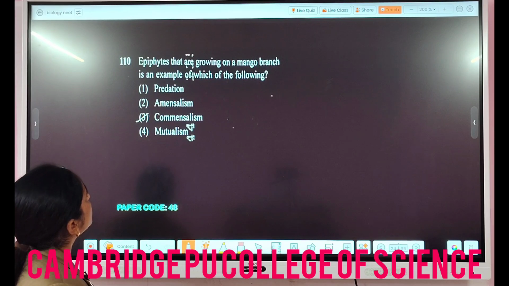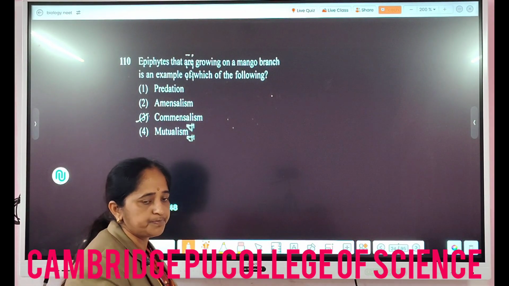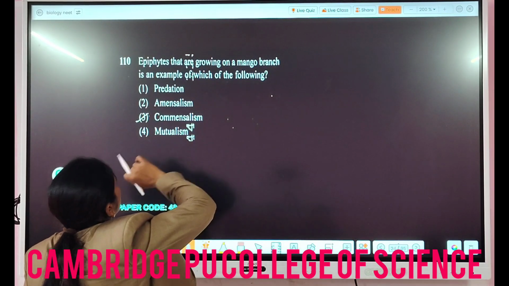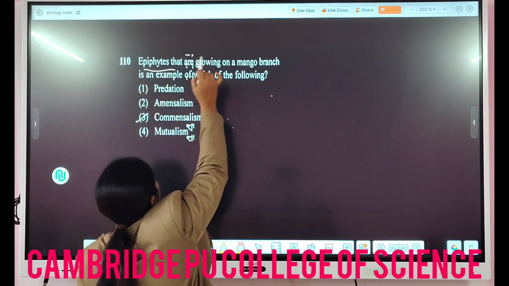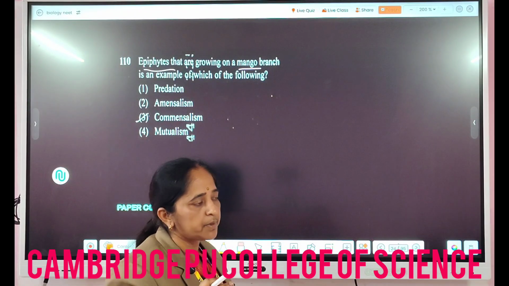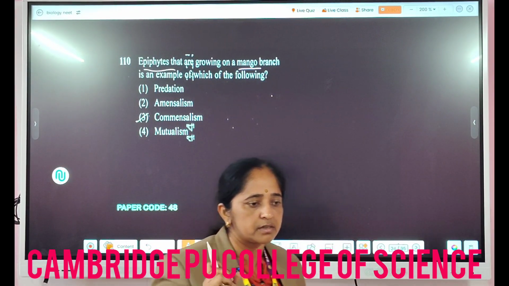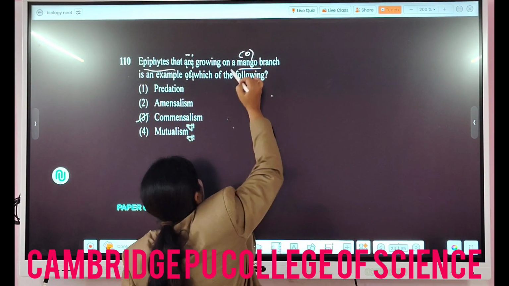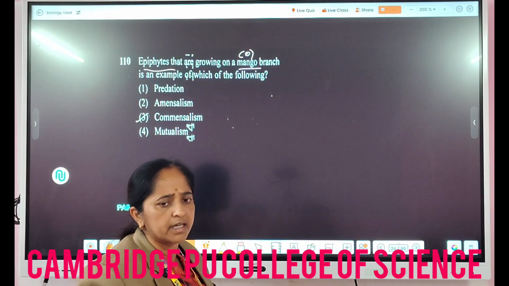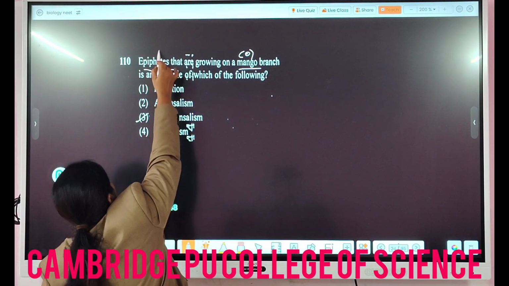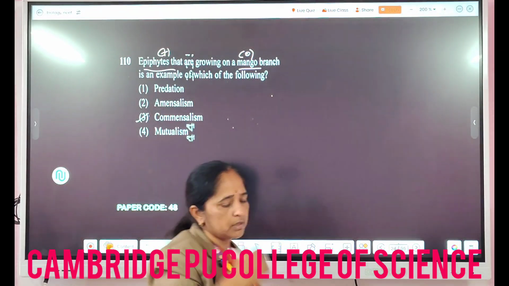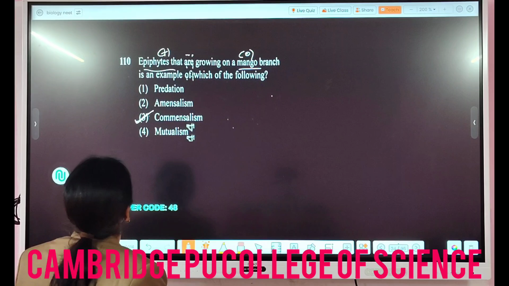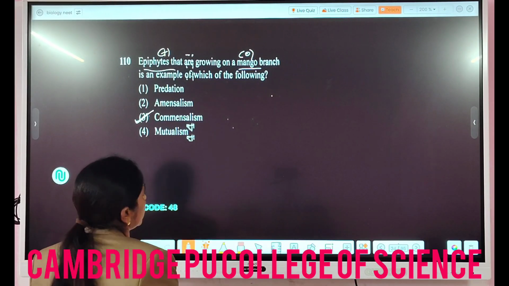Question 110, epiphytes. This is from the topic population interaction. There are some orchids which grow on mango plants, but they do not take any nutrition from it. They just take the support of the mango plant. In that sense, mango is neither benefited nor harmed, so it is neutral, whereas the epiphyte gets support from the mango for climbing on it. So the answer goes with the third option, that is commensalism. Then the next question.